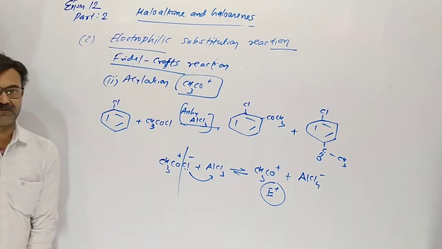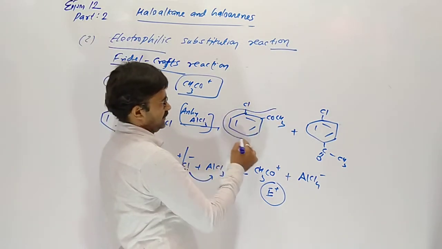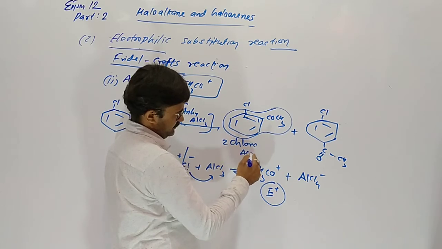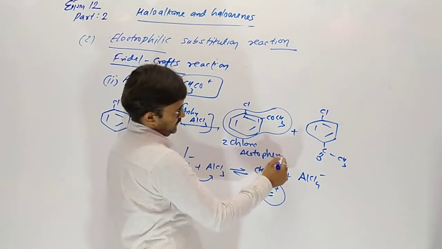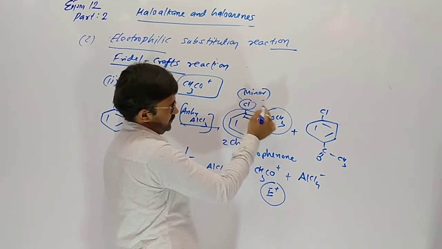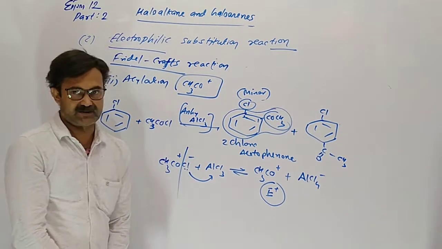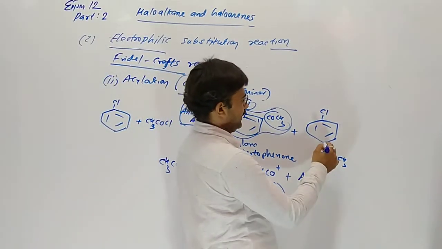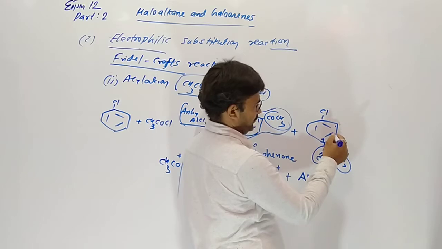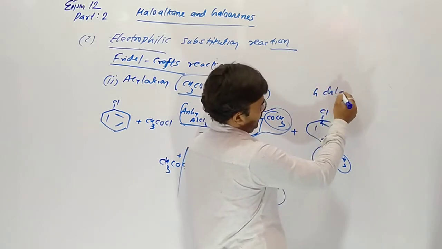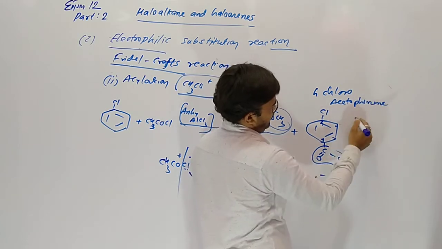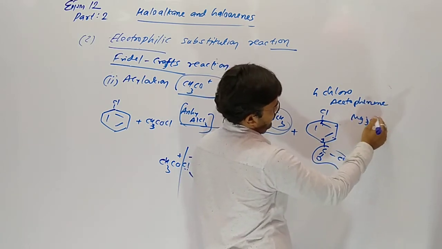This is now acetophenone. 2-chloro acetophenone is minor, same due to ortho position repulsion. 4-chloro acetophenone is the major product.